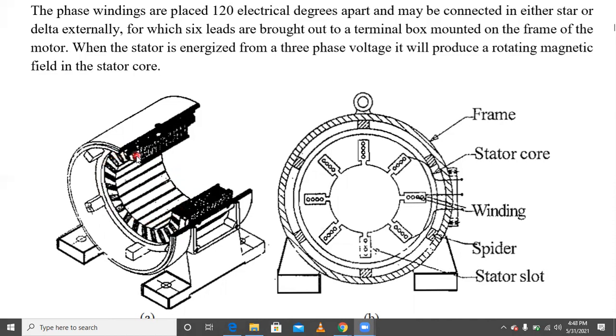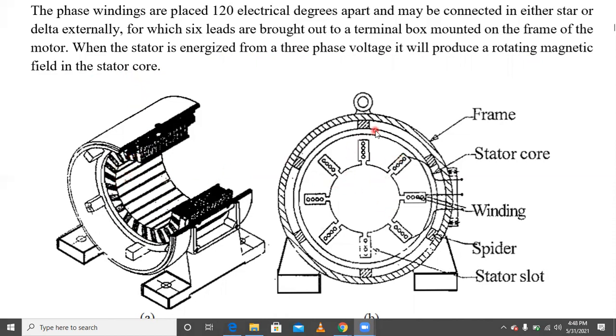In the stator winding the magnetic field is rotating, but the stator winding itself is stationary. The speed at which the magnetic field rotates is called the synchronous speed. Understood? When the stator is energized from a three-phase voltage, it will produce a rotating magnetic field on the stator core. This is called the stator core.